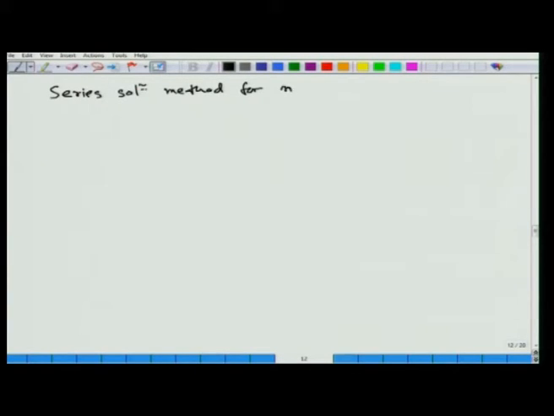for nonlinear Volterra integral equations.